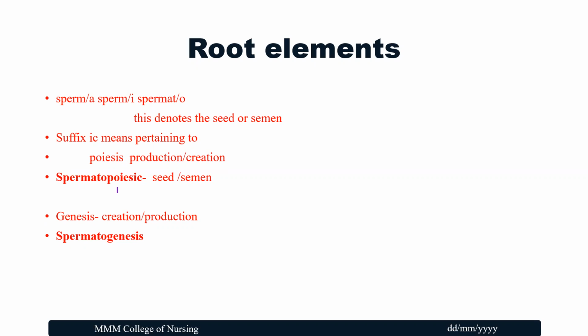So spermatopoietic relates to the production of seed or semen. Genesis, we know, is a beginning, a creation or production. So it is either creation or production. Spermatogenesis is nothing but the production or creation of the sperm. That is a beginning.